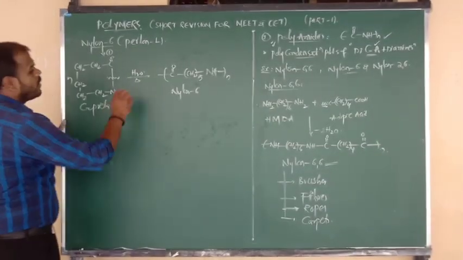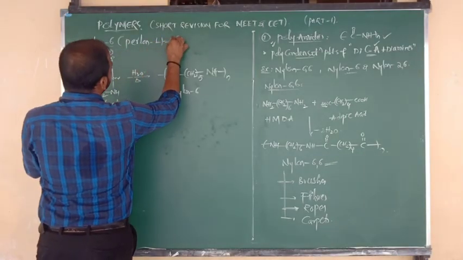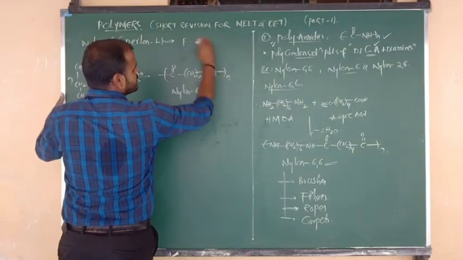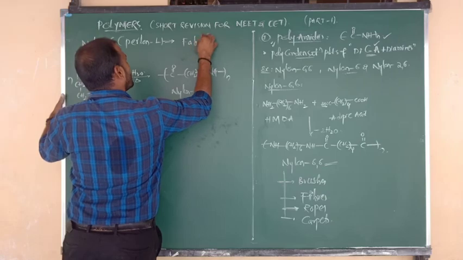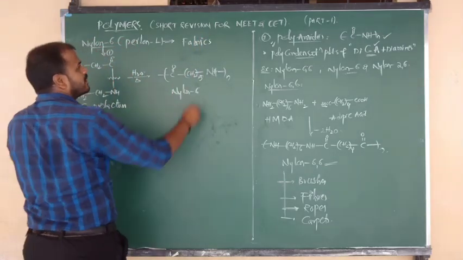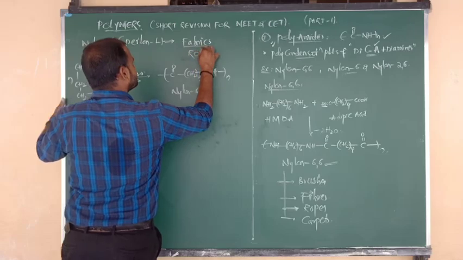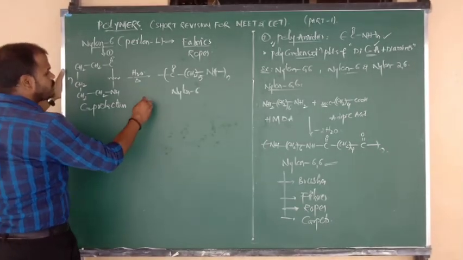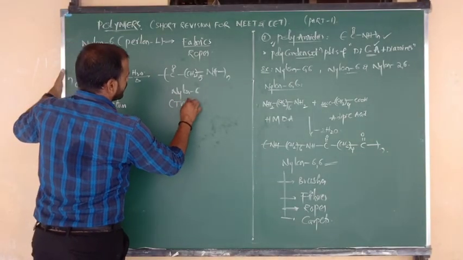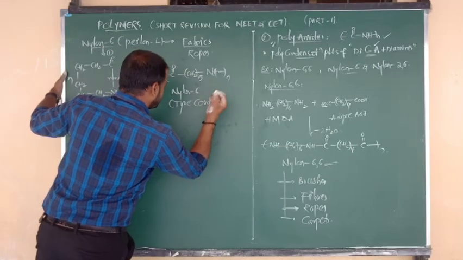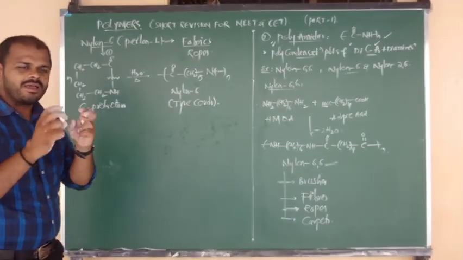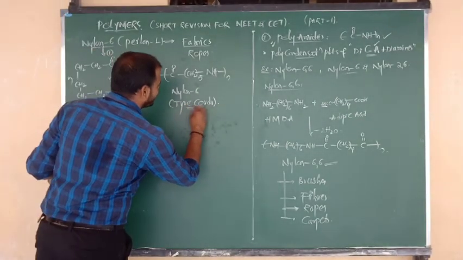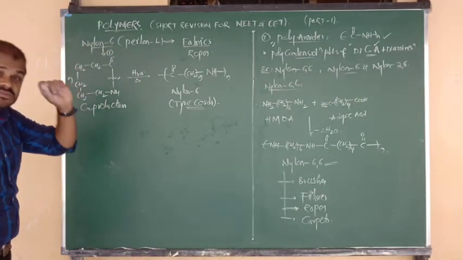What are the uses of nylon 6? It is used in making fibers, fabrics, and also ropes. And very important, nylon 6 is used in making tire cords. For making the cords of tires of vehicles, nylon 6 has to be used to provide more toughness. The tire cords are made with nylon 6 fiber.